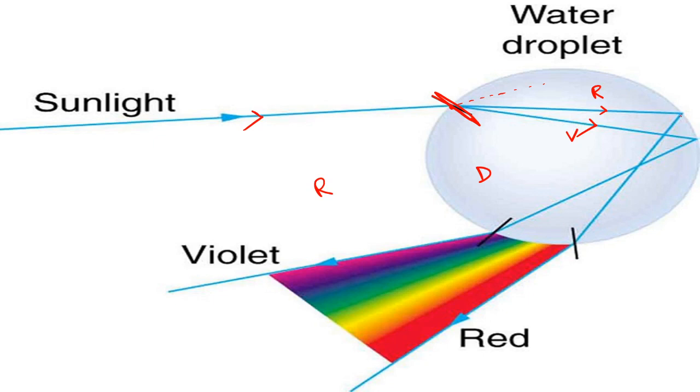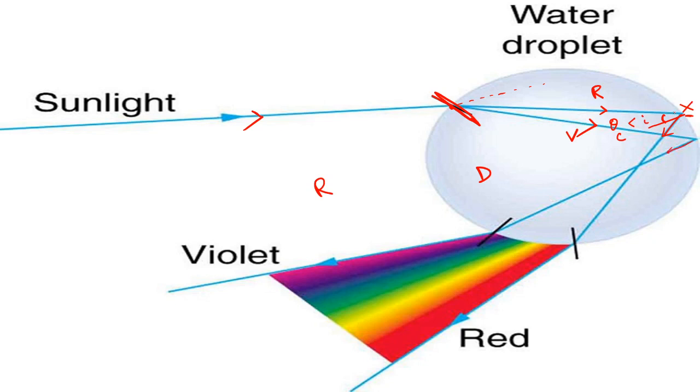It came here, and this angle of incidence I is more than the critical angle. Just now I told you, if the angle of incidence is more than the critical angle, then light will not go out. Again it will come back. So it happens, that's why light came back.